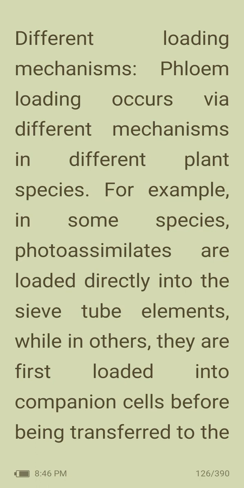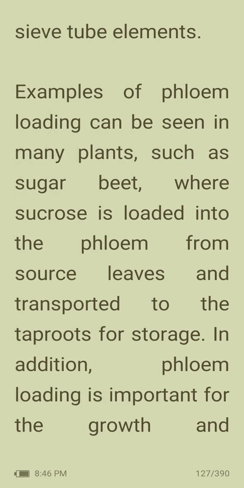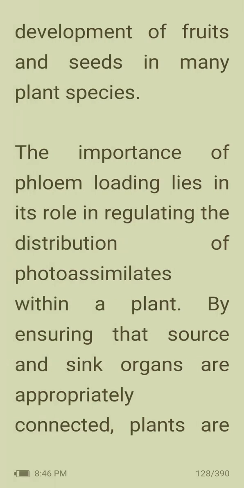And then different loading mechanisms. Phloem loading occurs via different mechanisms in different plant species. For example, in some species, photoassimilates are loaded directly into the sieve tube elements, while in others they are first loaded to companion cells before being transferred to sieve tube elements. Examples of phloem loading can be seen in many plants such as sugar beet, where sucrose is loaded into the phloem from source leaves and transported to the tap roots for storage. In addition, phloem loading is important for the growth and development of fruits and seeds in many plant species.